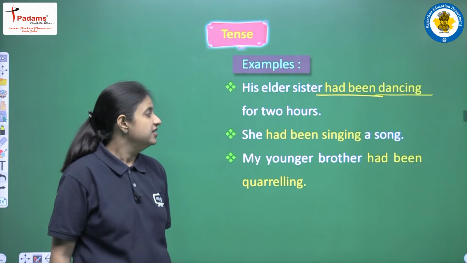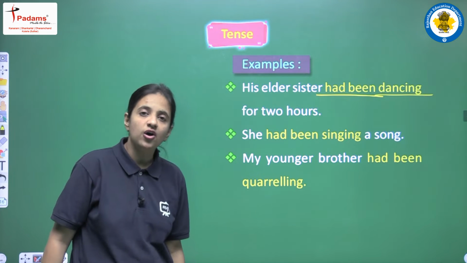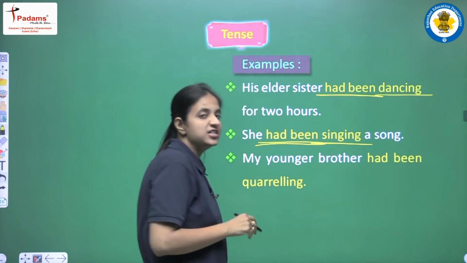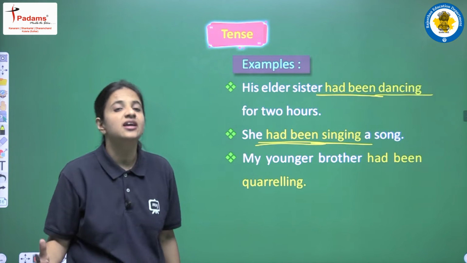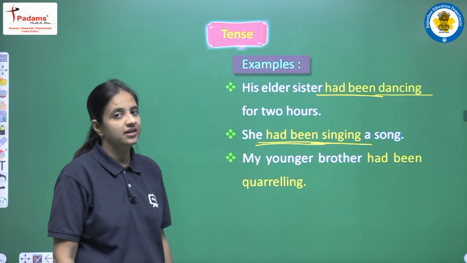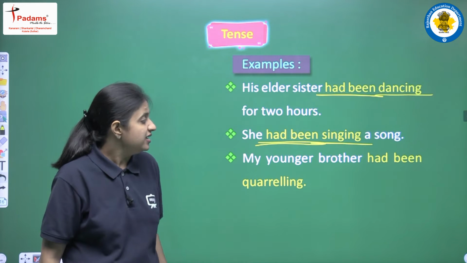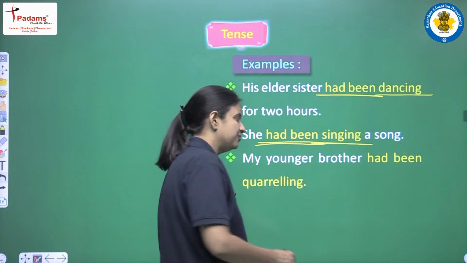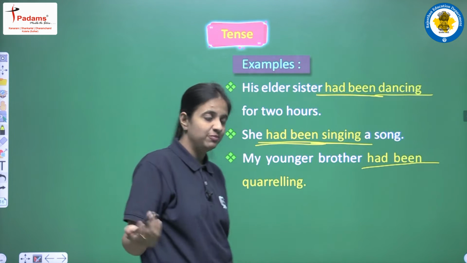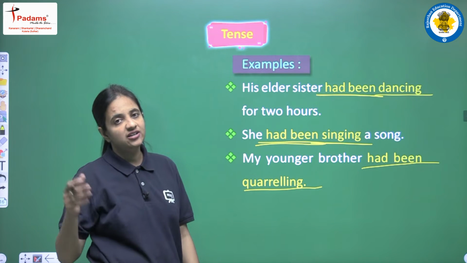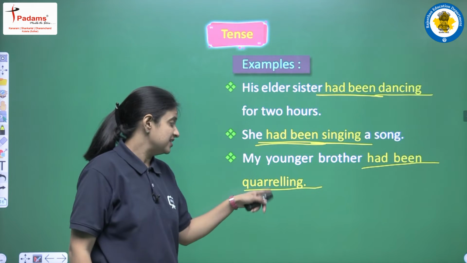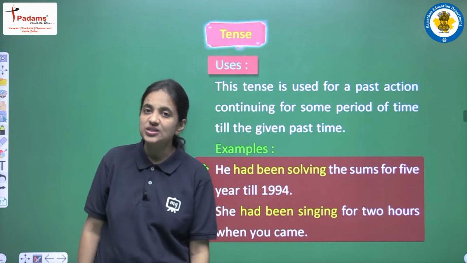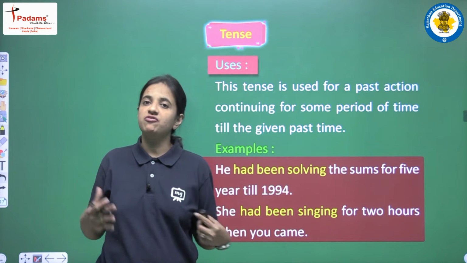Second is, she had been singing a song. Again we will write had been as a helping verb, and first form plus ing, sing plus ing, it will be singing, and the sentence will be, she had been singing a song. Next is, my younger brother had been quarreling. Again we will write had been as the helping verb because we have only one helping verb, and as a main verb we will write first form plus ing. So quarrel plus ing, it will be quarreling. Clear?